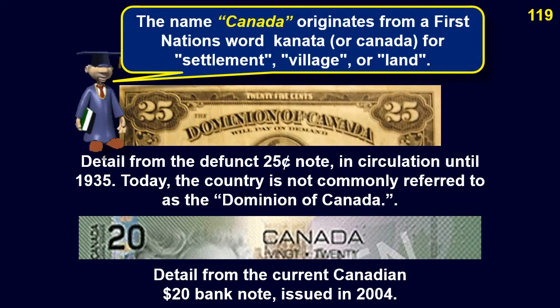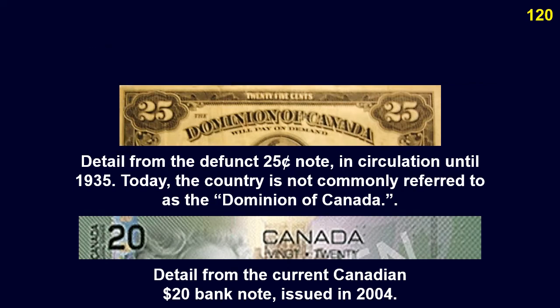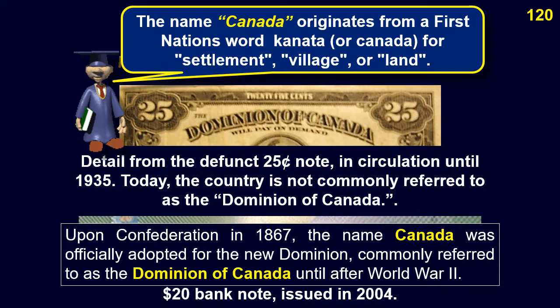The name Canada has been in use since the earliest European settlement in Canada, with the name originating from a St. Lawrence Iroquois word, Kanata, meaning village or settlement. Upon Confederation in 1867, the name Canada was officially adopted for the new Dominion, commonly referred to as the Dominion of Canada until after World War II.